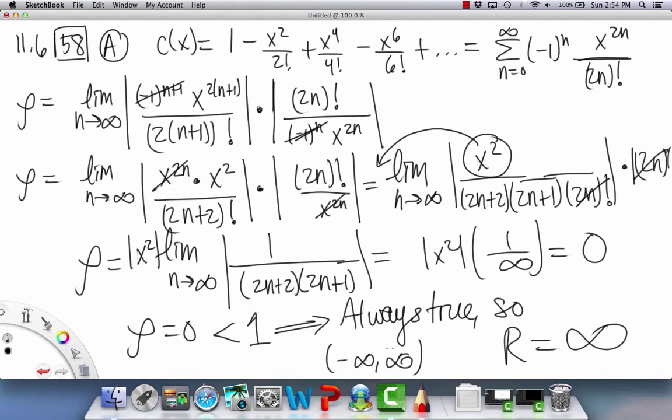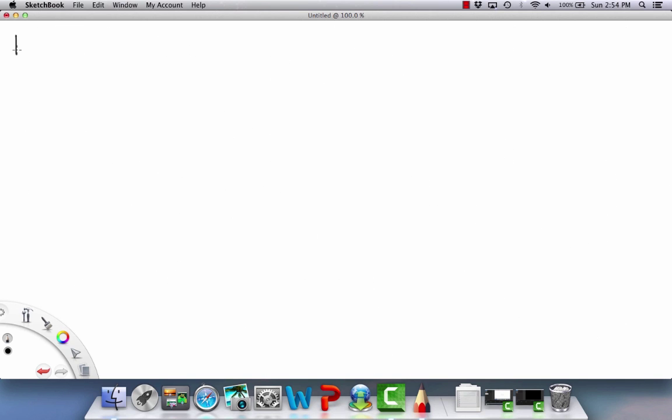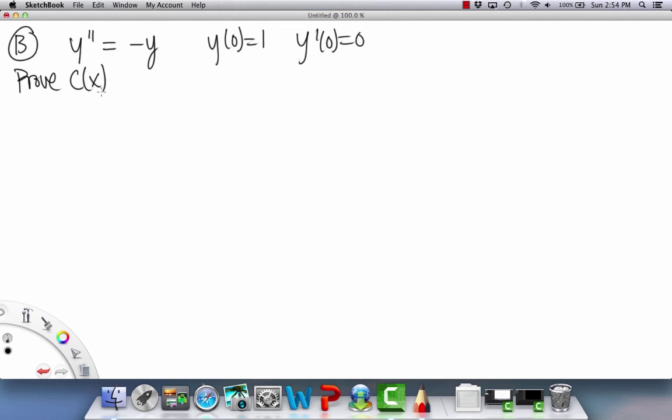Okay, now for part B. So part B is dealing with differential equations, or the diffie-q's. So the initial conditions they give us are y double prime equals -y, and y of 0 equals 1, and y prime of 0 equals 0. And it tells us to prove that, okay, I'll just write it out. Prove that C of x and f of x equals cosine x are both solutions. Okay?